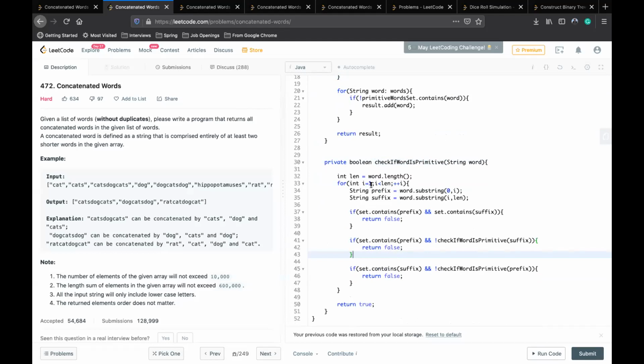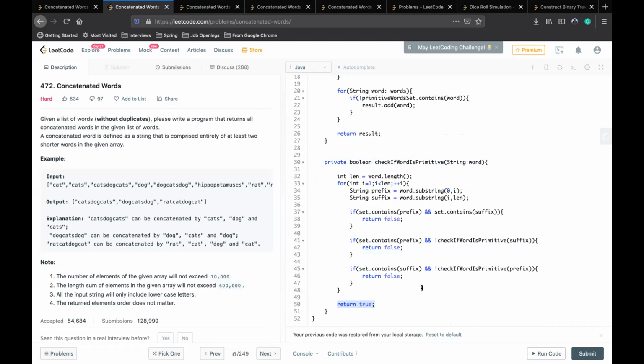I try to get all prefixes and suffixes for the words. Then I check whether that prefix and suffix are both in the set of the words. Then it cannot be a primitive word. If both the prefix and suffix are not in this set, then it returns true, which means it's a primitive.